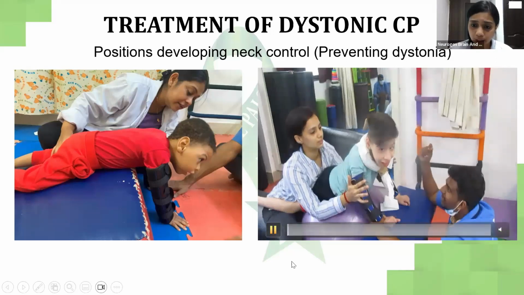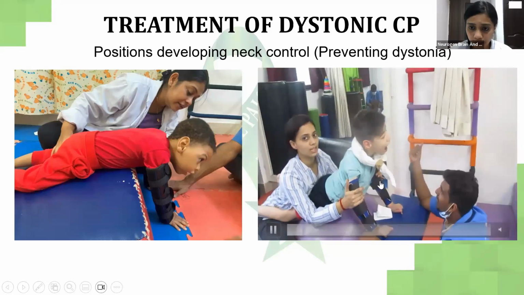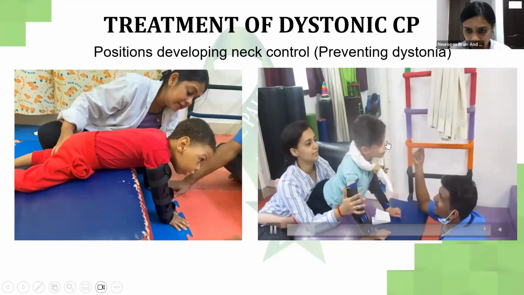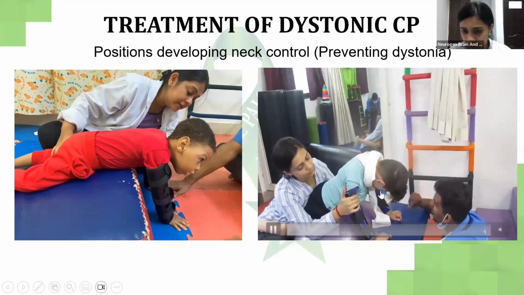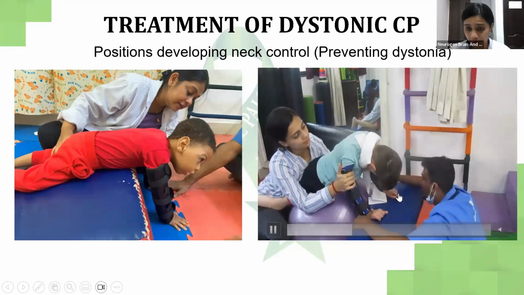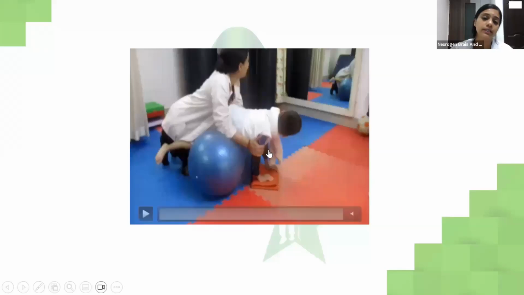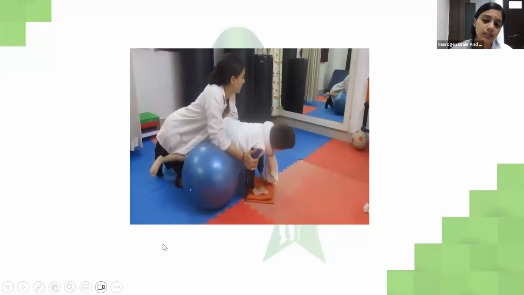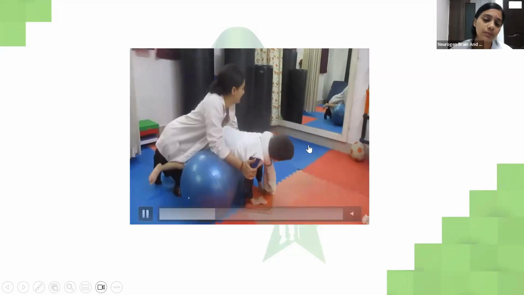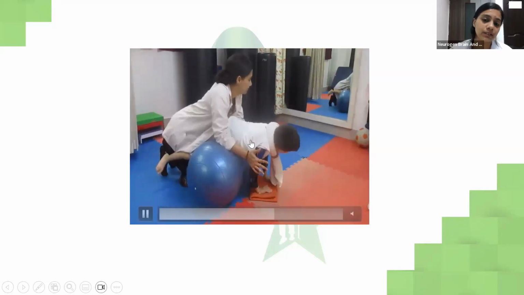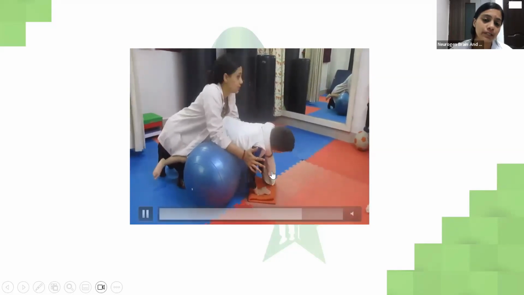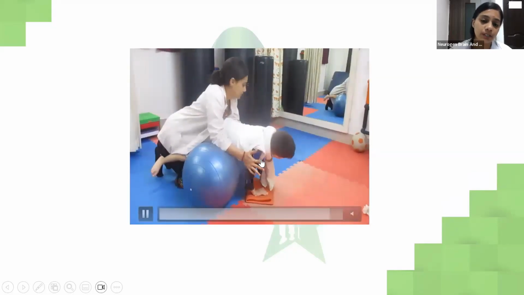In this, the child is expected to do prone extension, and while his neck is held, he is not going into dystonia. He's just taking weight and trying to extend his neck. In this, the same activity, I'm expecting him to look at himself in the mirror while he is taking weight and sustain this. I'm preventing hyperextension by giving him a lot of weight on the hand.